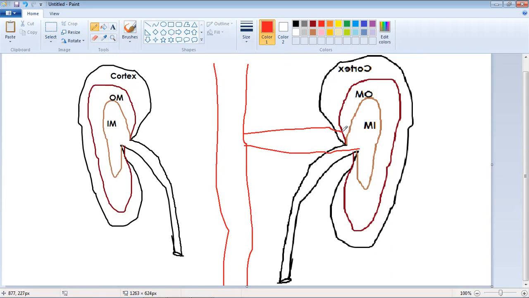So like last class, this is the segmental branch of the renal vessels, the renal artery. This is the segmental branch of renal arteries like this. From there, the interlobular branches. These are the interlobular branches, and each of these interlobular branches is giving out the arcuate branches